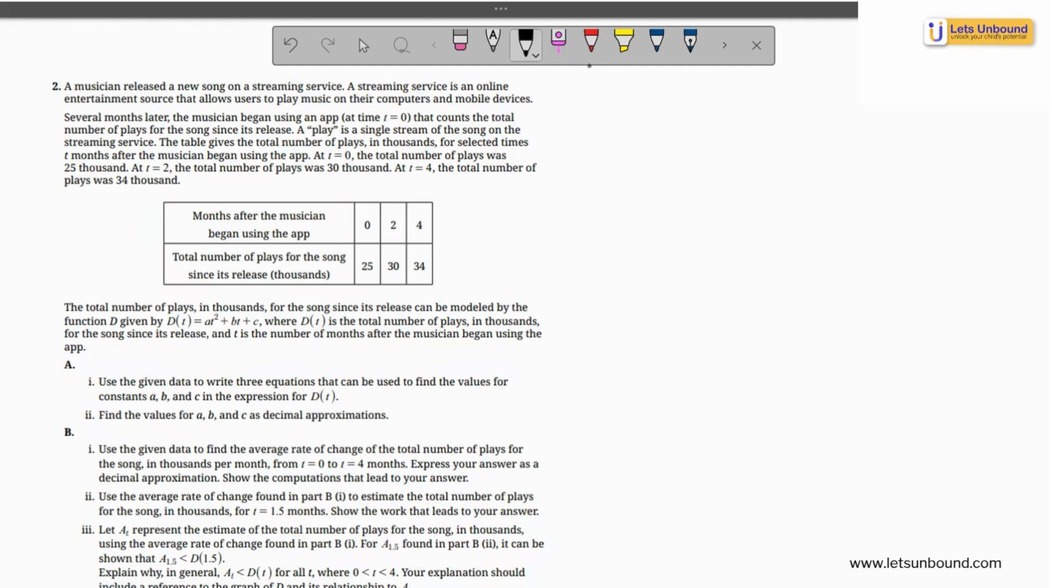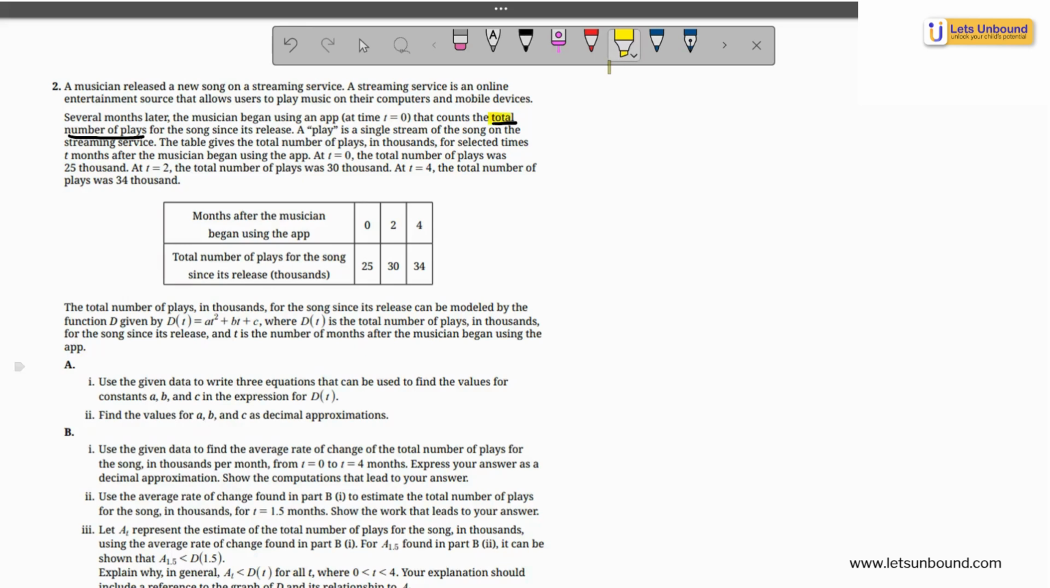So the first question says a musician released a new song on a streaming service. This is an online entertainment source that allows users to play music on their computers and mobile devices. Several months later, the musician began using an app, at time t equal to 0, that counts the total number of plays. So if you skip reading through the problem, a lot of the context will be difficult for you to understand. So do not skip that.